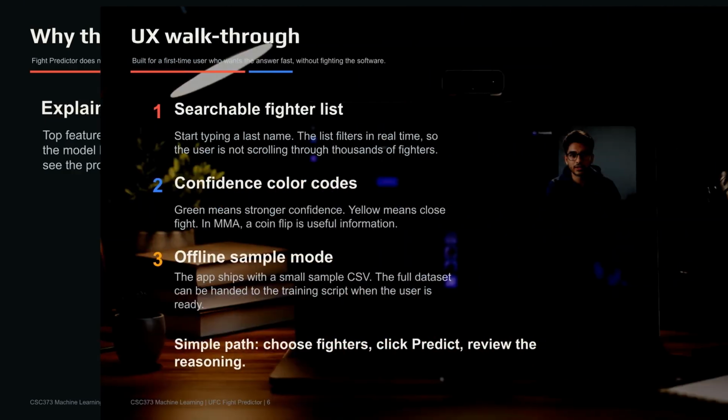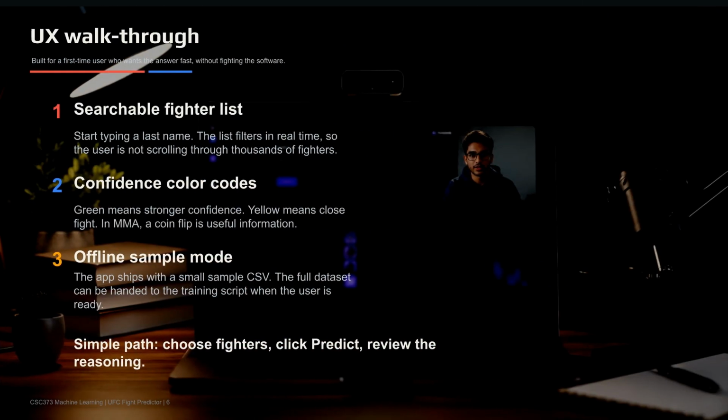A couple of UX choices I want to highlight for a first-time user. The drop-downs are searchable. Start typing a last name and it filters in real time, so you don't have to scroll through thousands of fighters. The result area uses color. Green for high confidence predictions, yellow for anything between 55 and 65%. Because in MMA, a near coin flip is the model telling you it's a real fight, not a lock.